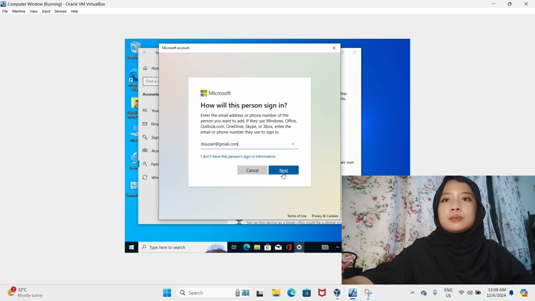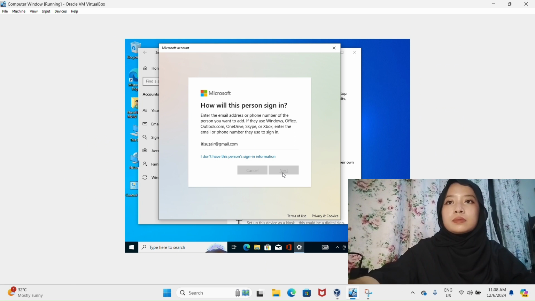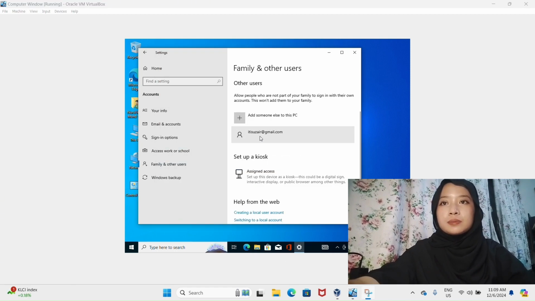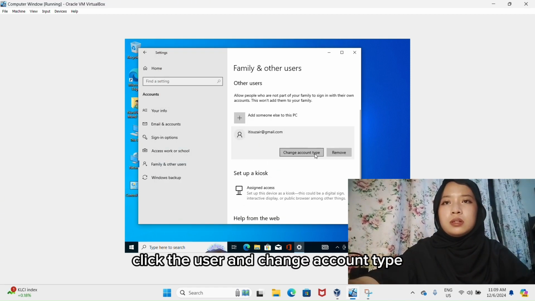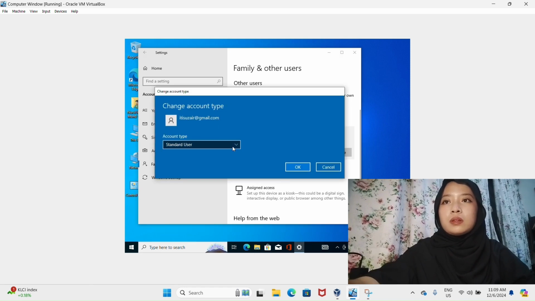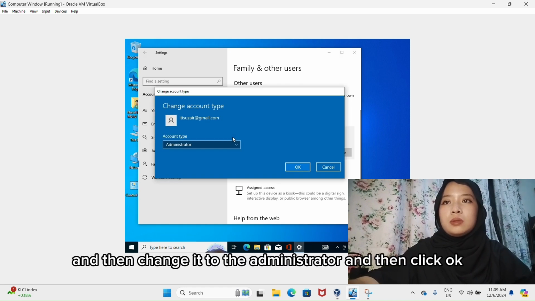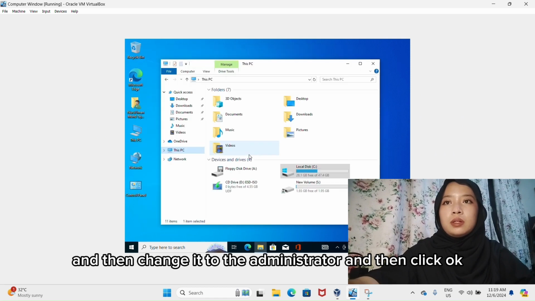Click next. Finish. Click the user and change account type, and then change it to administrator, and then click OK.